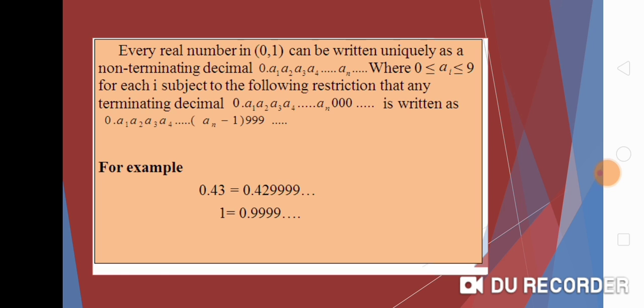Consider the example 0.43. 0.43 can be written as 0.42999..., and 1 is equal to 0.999...